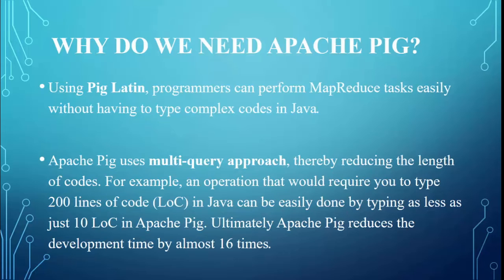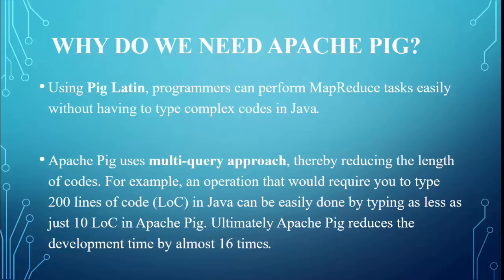When we are talking about why there is a need for Apache Pig, first, by making use of Pig Latin, programmers can perform MapReduce tasks easily without having to type complex code in Java. Here we just have to write some queries, and these queries are very simple, similar to what we write in SQL. Apache Pig uses a multi-query approach, thereby reducing the length of code. For example, an operation that would require you to type 200 lines of code in Java can be easily done by typing as little as 10 lines of code in Apache Pig, as we have seen in the previous slide.